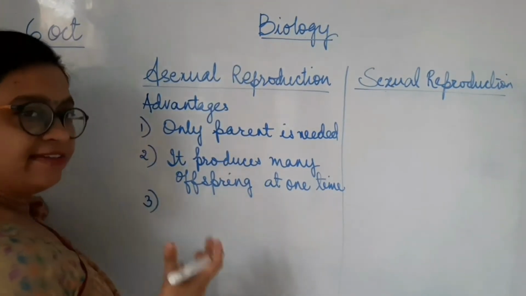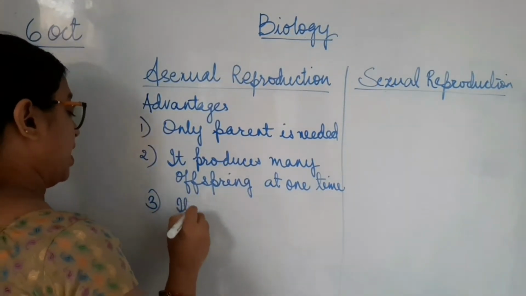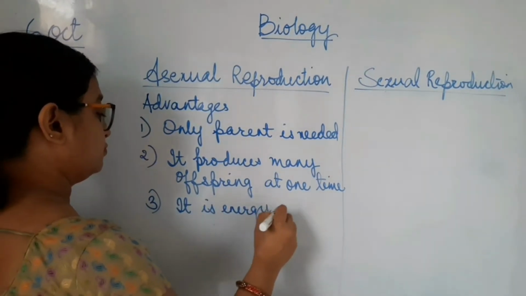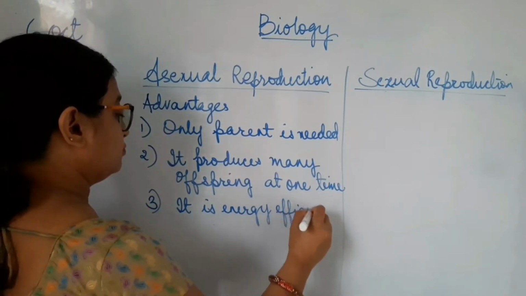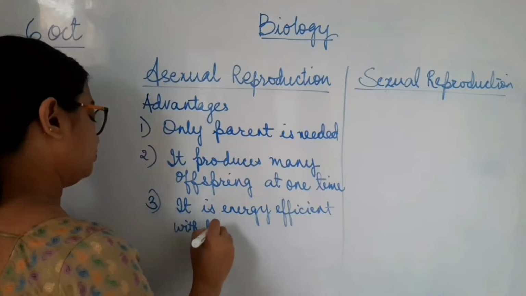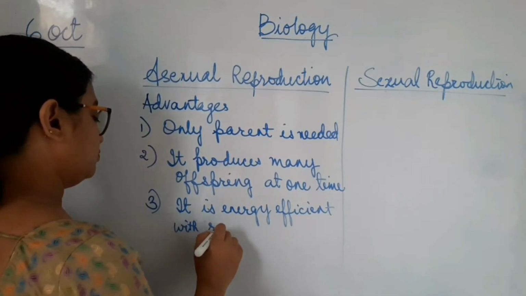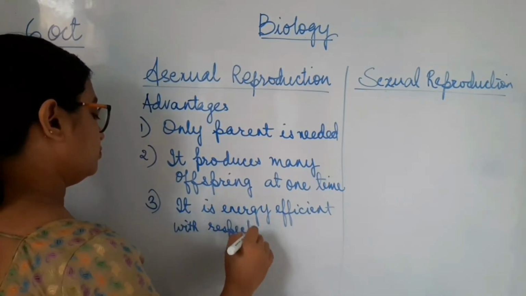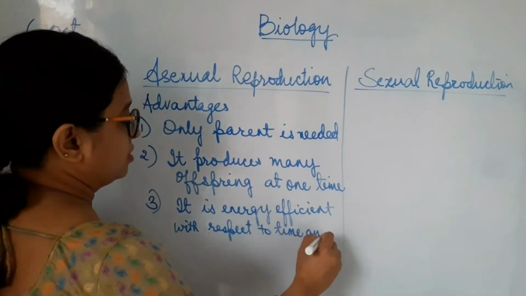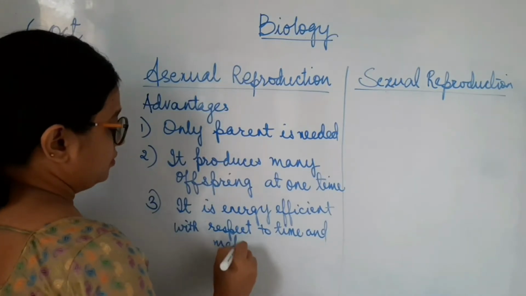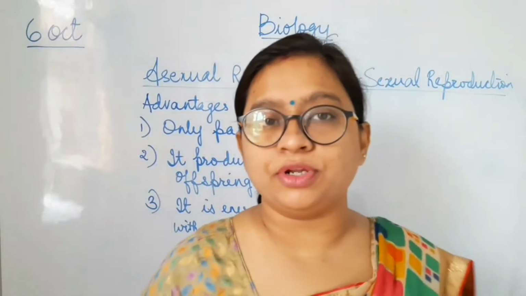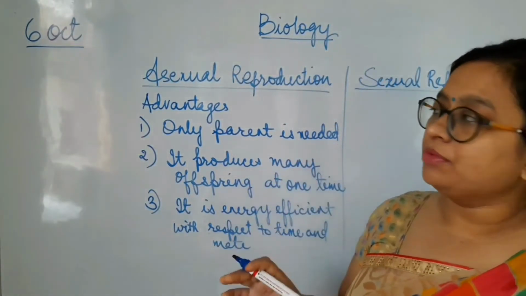Third, it requires less energy. It is energy efficient with respect to time and mate. Since there is no need to wait for another mate for reproduction, it saves a lot of time.